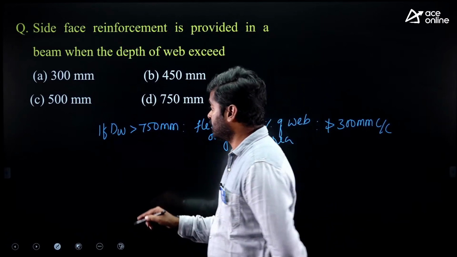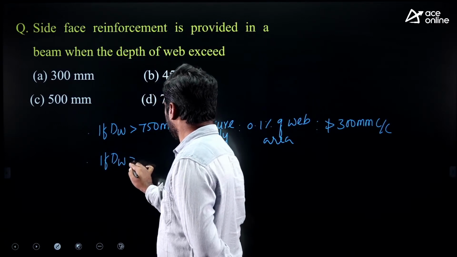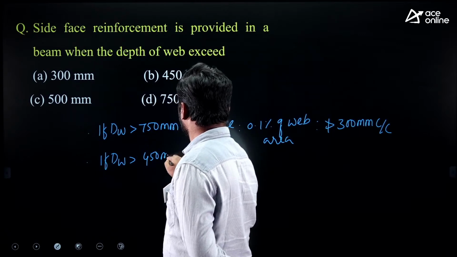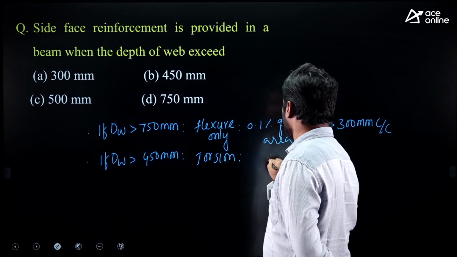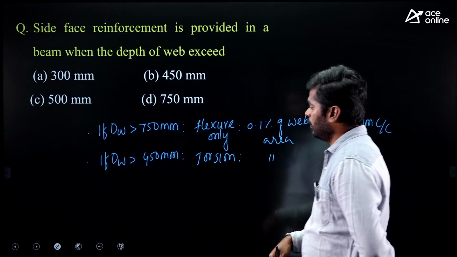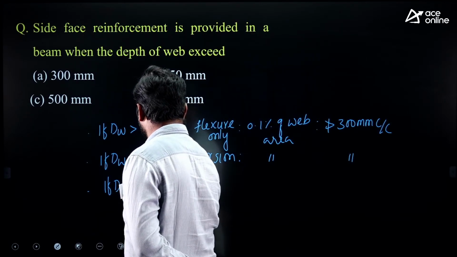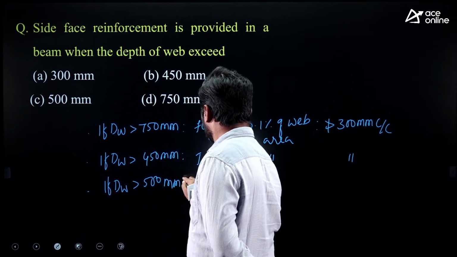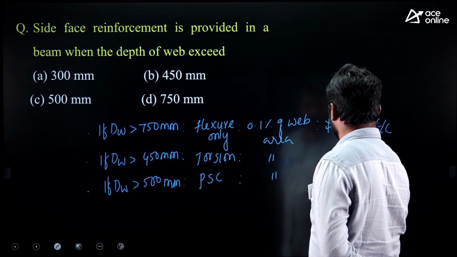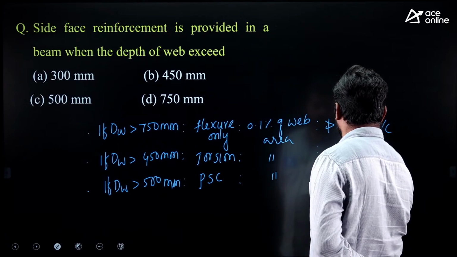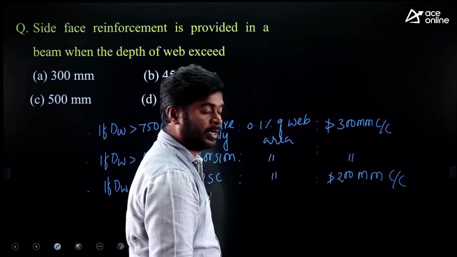Even there are 2 different cases remaining. One is depth of web more than 450 mm. We can provide side face reinforcement when the beam is subjected to torsion. Side face reinforcement, same only. If the depth of web is more than 500 mm in pre-stressed concrete, we will provide side face reinforcement, but spacing is not more than 200 mm. It is not 300 mm, it is 200 mm only in pre-stressed concrete.